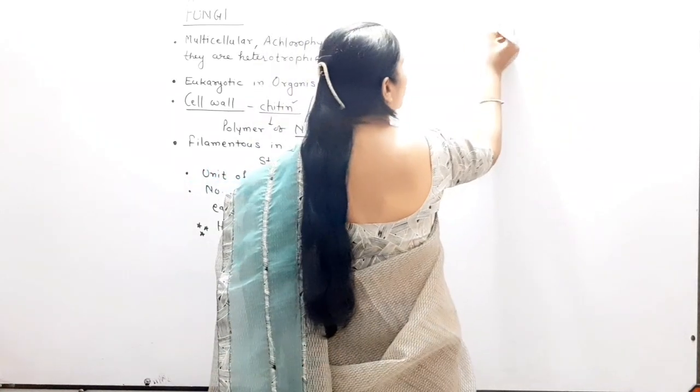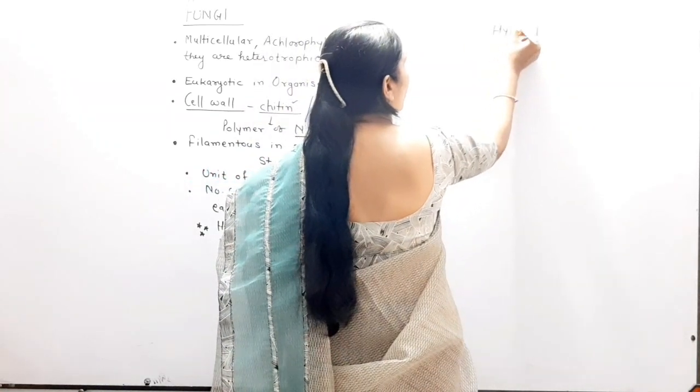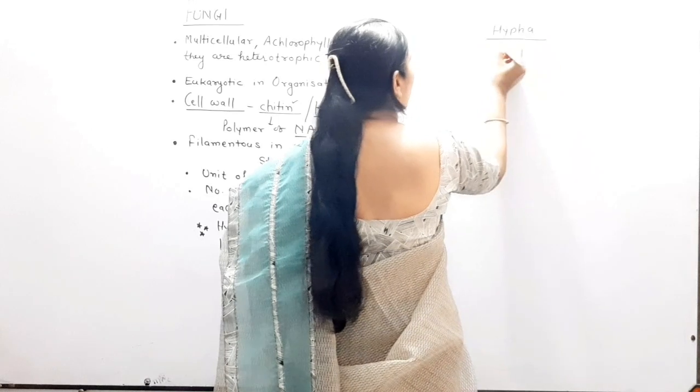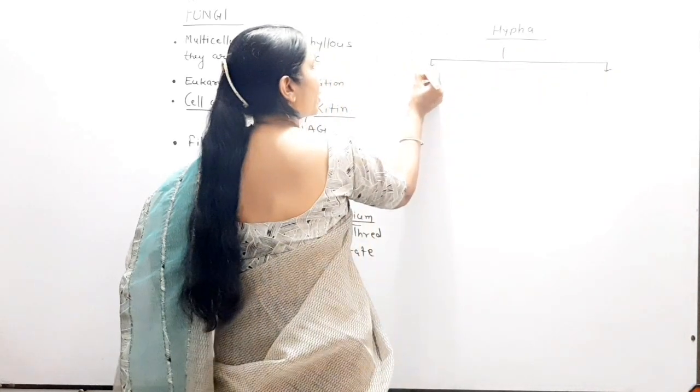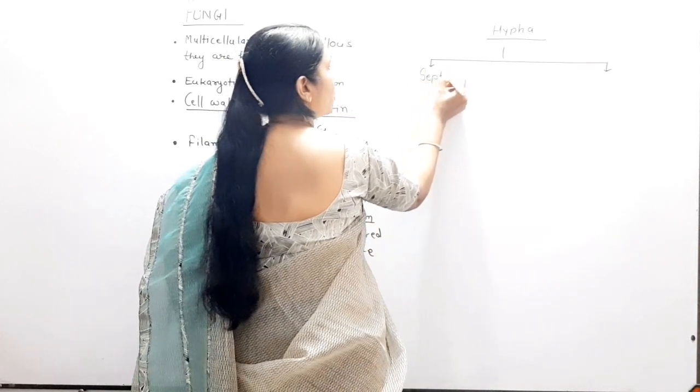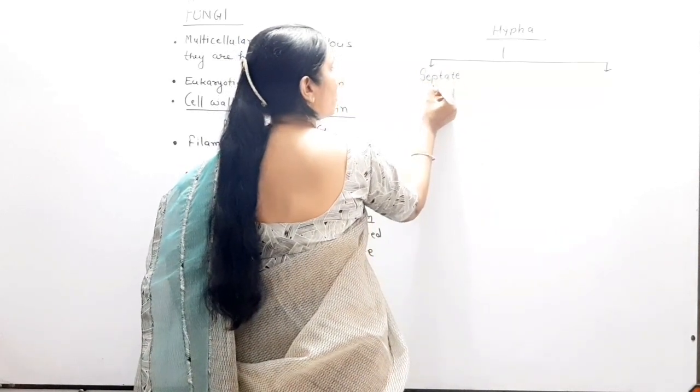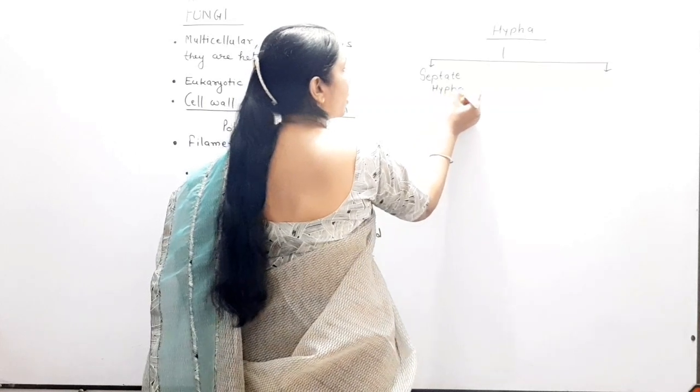Now, when we study the structure of hypha, there are two types of hypha present in fungi, called septate hypha and aseptate hypha. So remember, one is septate hypha and another is aseptate hypha.